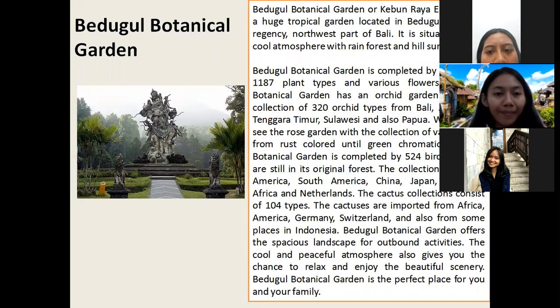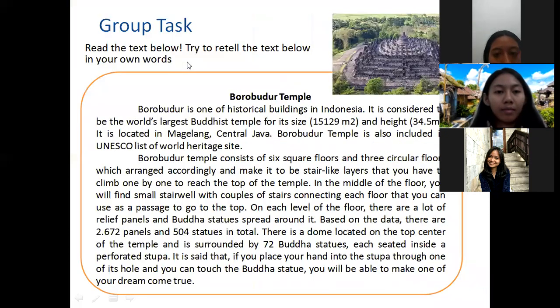Bedugul Botanical Garden, right? Because as you can see in the last sentences, the cool and peaceful atmosphere also gives you this chance to relax and enjoy the beautiful scenery. Bedugul Botanical Garden is the perfect place for you and your family. So from this sentence, you can identify that this text is used to promote the place. Okay, that's about the social function.